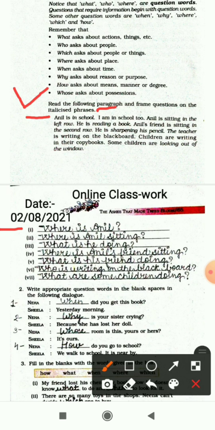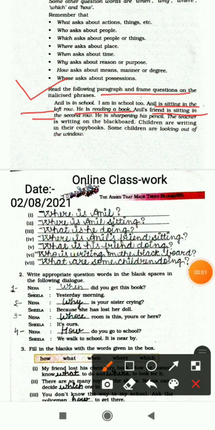Second one is Anil is sitting in the left row. So we have formed the question, that is, where is Anil sitting. Next one is Anil's friend is sitting in the second row. So we have formed the question, that is, where is Anil's friend sitting. Next one is he is sharpening his pencil. So the question we have made is, what is his friend doing.